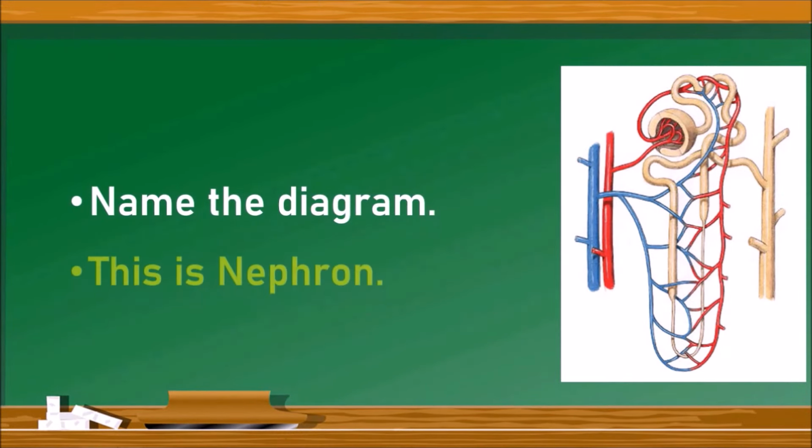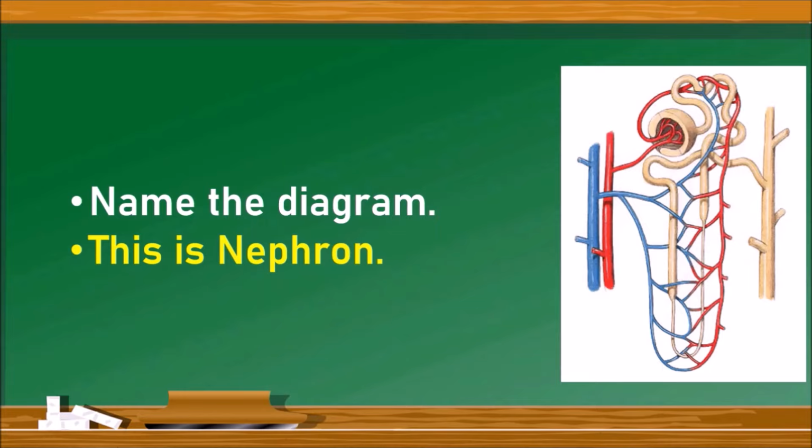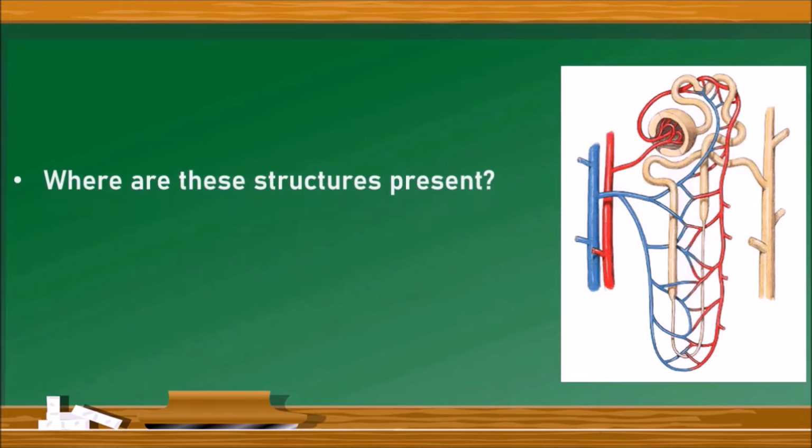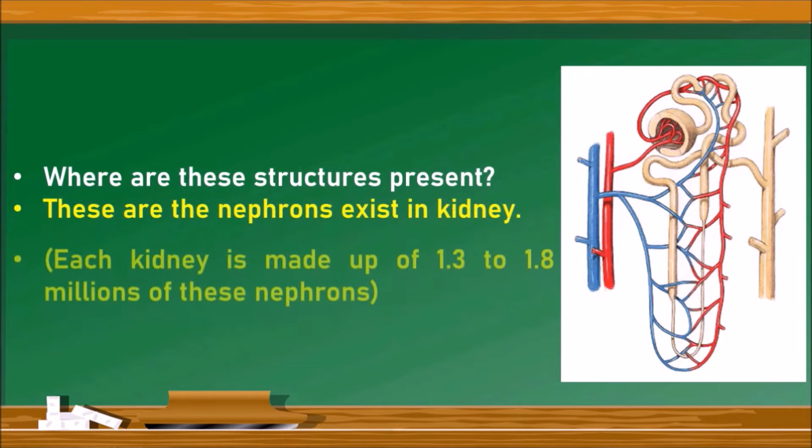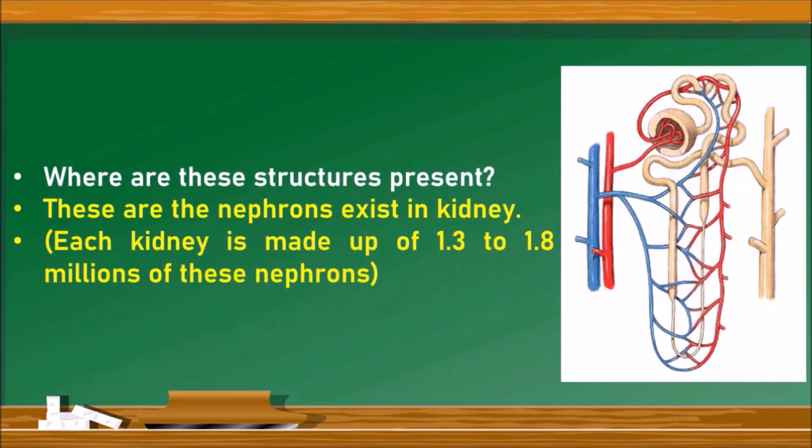This is nephron. Next question. Where are these structures present? So these are present in the kidney. In the last question itself we have learned, or we can also write that each kidney is made up of 1.3 to 1.8 millions of these nephrons.